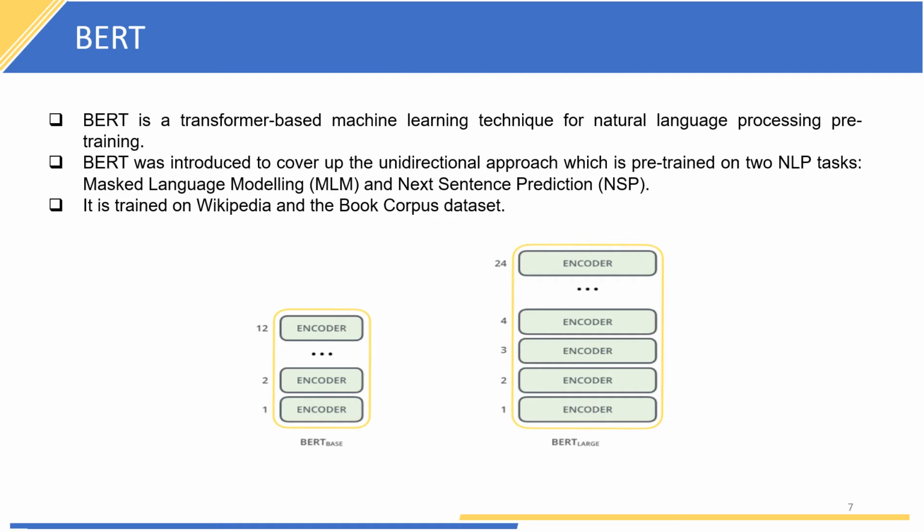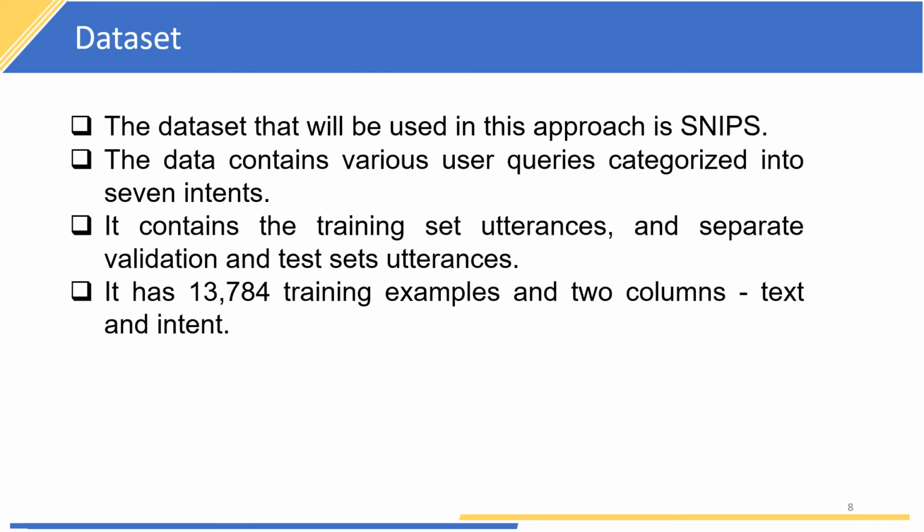The specifications of BERT base are: it has 12 layers, the size of the hidden layers is 768, there are 12 self-attention heads, and the total parameters are 110 million. So we can see that it is pretrained on a very large amount of data. The dataset we are going to use in this approach is the SNIPS dataset. The data contains various queries categorized into 7 intents. It contains the training, validation, and test set utterances separately. It has a total of 13,784 training examples and 2 columns, that is text and intent.